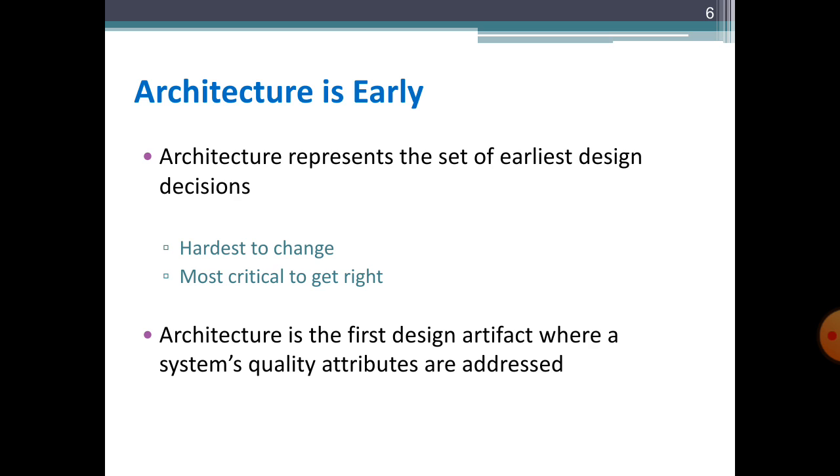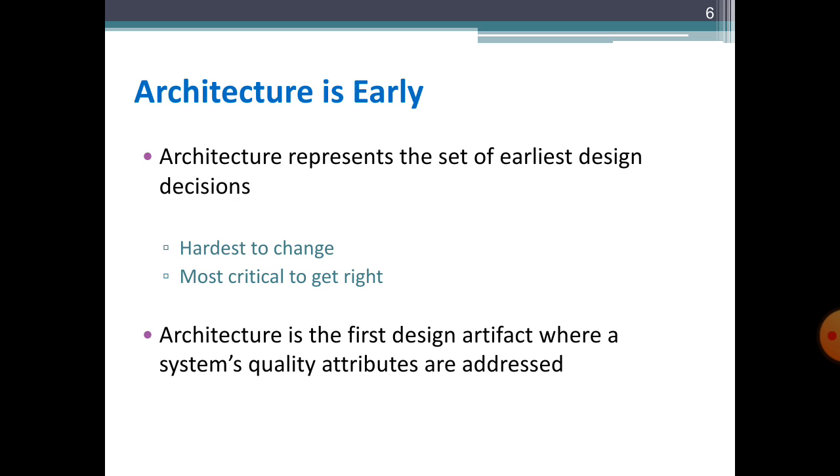Because architecture is concerned with the non-functional requirements which are hard to change and most critical to get right. इनको चेंज करना भी बहुत मुश्किल है, और इन नॉन फंक्शनल रिक्वायरमेंट्स को एट्रीब्यूट्स को अचीव भी करना बहुत मुश्किल है किसी भी सिस्टम के अंदर. So mostly functional requirements are more easiest to achieve, while non-functional requirements and quality attributes are the most difficult thing to achieve in a project. And the more quality attributes any project has, the higher its cost.